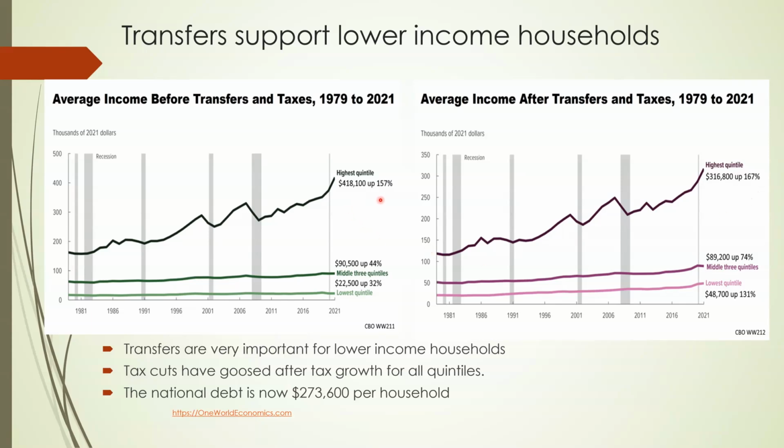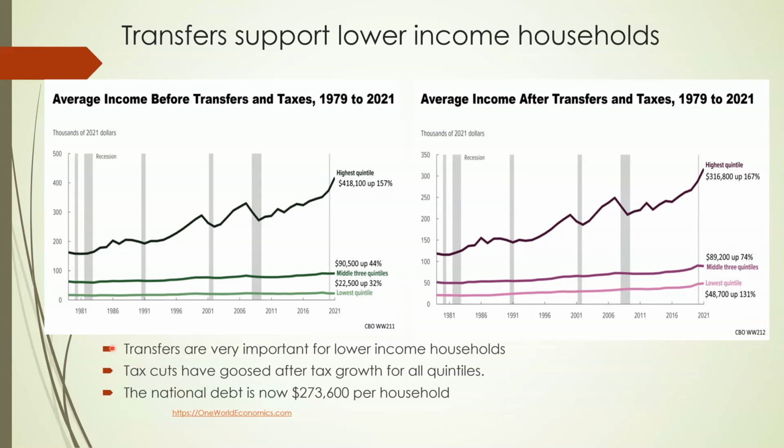whereas they went up only 157% before taxes, and that's because taxes were reduced. The same thing for the middle class. The middle class has gone up more after taxes and transfers, and the lowest quintile has benefited mightily from things like the earned income tax credit. So they've gone up 131% instead of just 32%. So they're literally being supported by the earned income tax credit and other transfers.